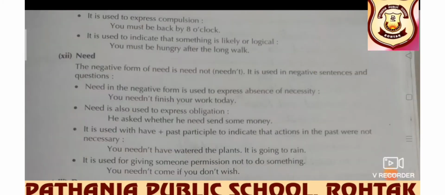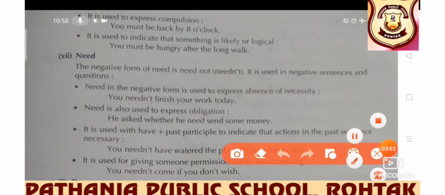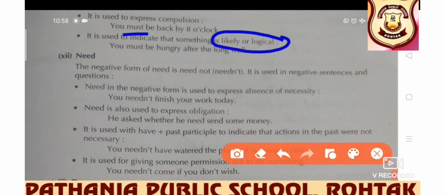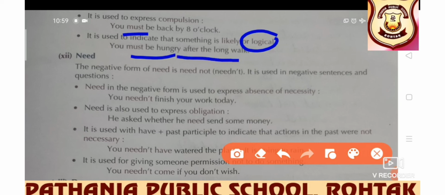It is used to express compulsion. You must be back by 8 o'clock. A compulsion is there, so in that case also must is used. It is used to indicate that something is likely or logical. How? You must be hungry after the long walk. Actually, it is logical. Of course, it happens that after a long walk, anyone can get hungry. A logical sense is there, so must is used.